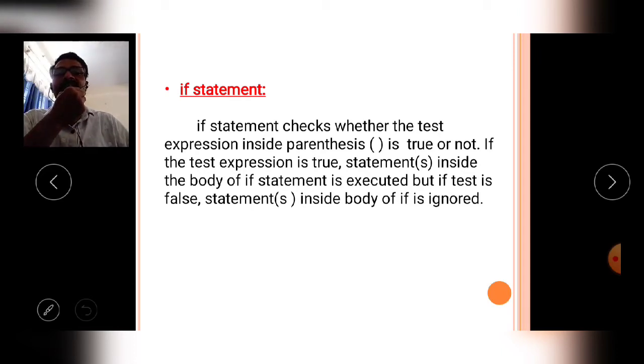In our real life also, so many if statements are executed in our mind daily. For example, today is a working day, so yes, we will go to the college. For example, today is a holiday, so we will not go to the college.